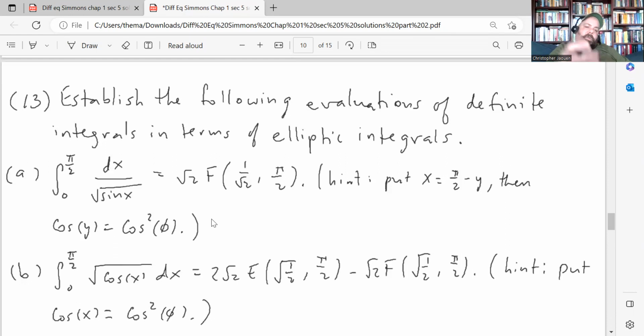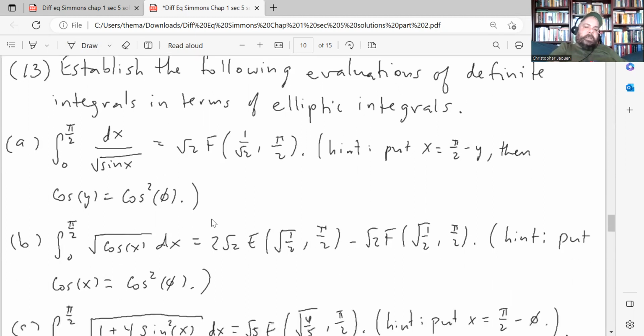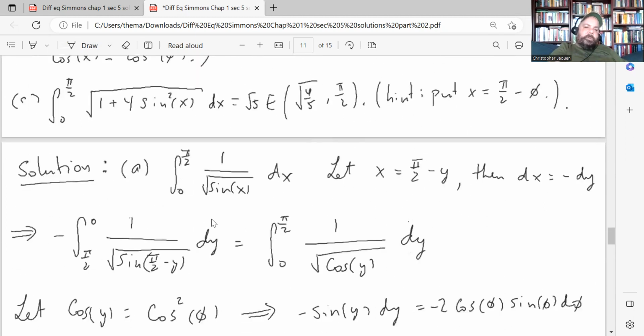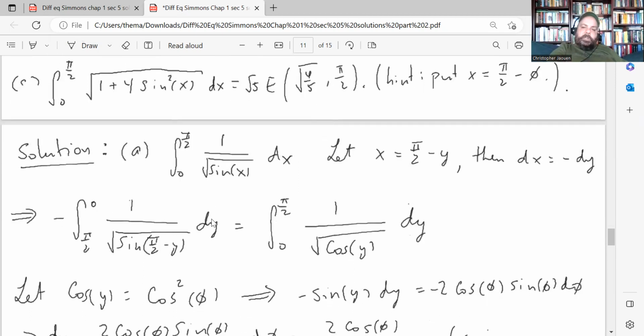So here they want us to do it in part A for the integral from 0 to pi over 2 dx over square root sine x. They want us to show that that's equal to square root 2 times an elliptic integral of the first type, evaluated at 1 over radical 2 comma pi over 2. And they give us a hint here. It says put x equals pi over 2 minus y, and then let cosine y equal cosine squared phi. So actually, let's do that one first, then we'll do the other. We'll do them one at a time. So here's the solution for part A.